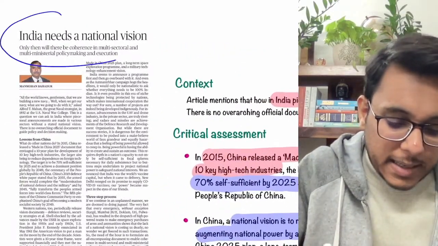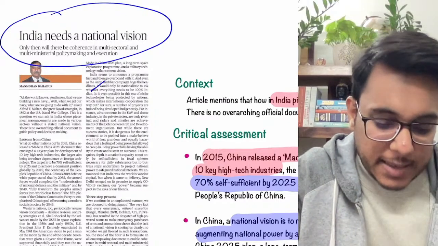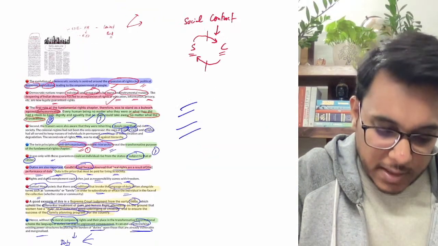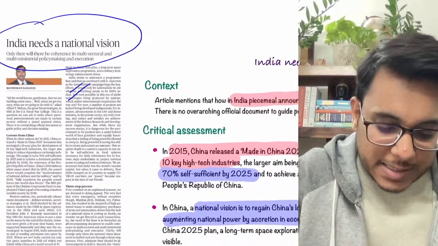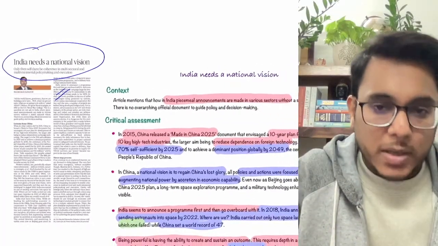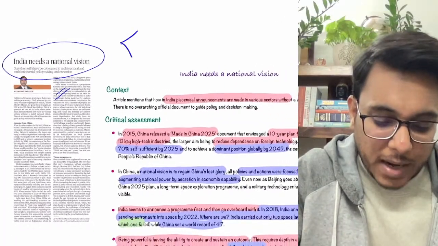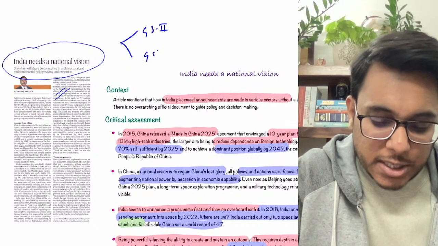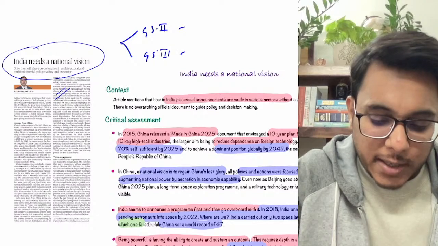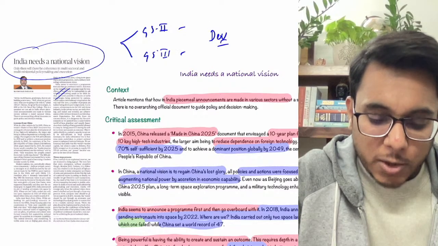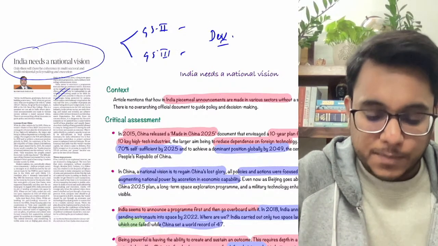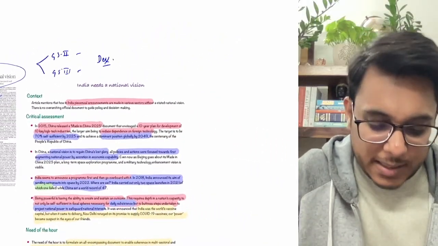Now, India needs a national vision. India needs a national vision. Fine. So this particular article talks about what needs to be the developmental trajectory of India, and therefore it will be important in GS paper number 2 as well as GS paper number 3. The issues related to development will be important. Clear? Now let's understand this particular thing.